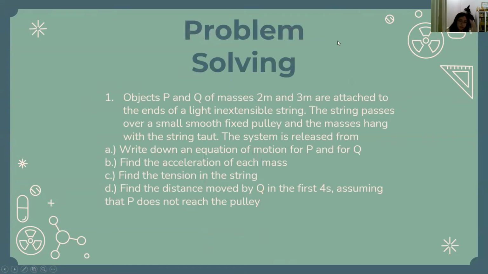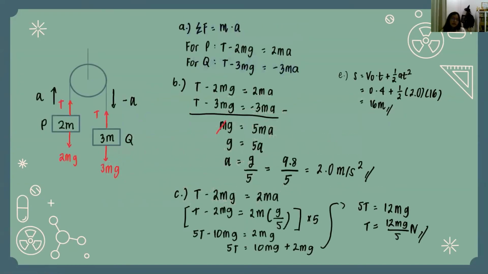Now, let's go to the problem solving. Question 1. Objects P and Q of masses 2m and 3m are attached to the ends of a light inextensible string. The string passes over a small smooth fixed pulley and the masses hang with the string taut. The system is released from rest. A. Write down an equation of motion for P and for Q. B. Find the acceleration of each mass. C. Find the tension in the string. D. Find the distance moved by Q in the first 4 seconds, assuming that P does not reach the pulley. So here is the diagram, as you can see here.